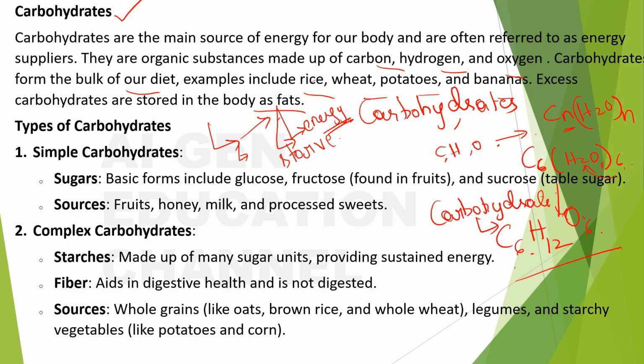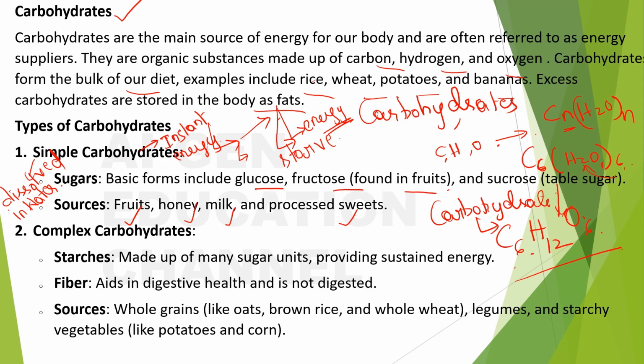Okay, so our body will tap at this fat layer saying, please help me with the energy, I don't have energy. Next is types of carbohydrates. What are the types of carbohydrates? Simple carbohydrates and complex carbohydrates. The simple carbohydrates get dissolved in water, but the complex carbohydrates won't get dissolved in water. We will get instant energy with the simple carbohydrates, right? Basic forms include glucose, fructose, which is found in fruits, and sucrose, which is found in table sugar. And what are the sources of it? Fruits, honey, milk and processed sweets.